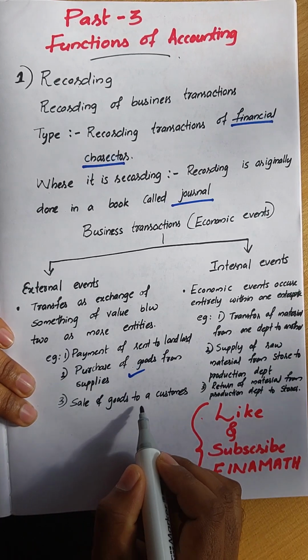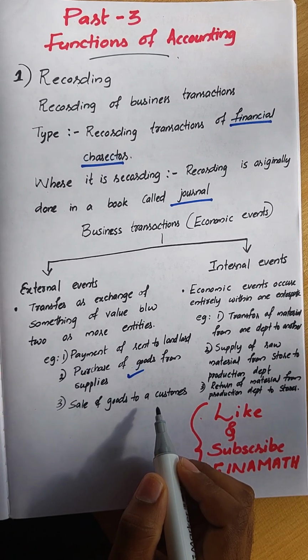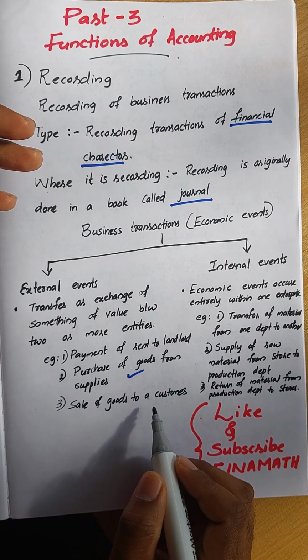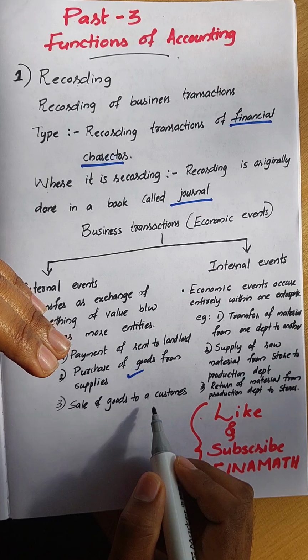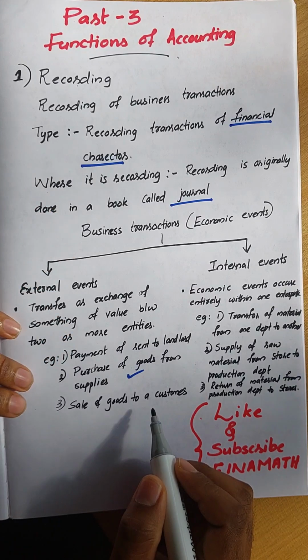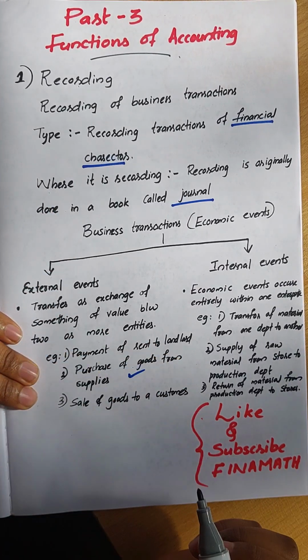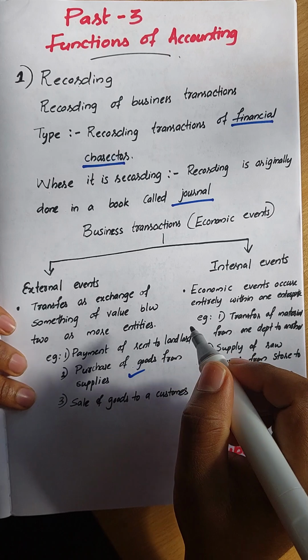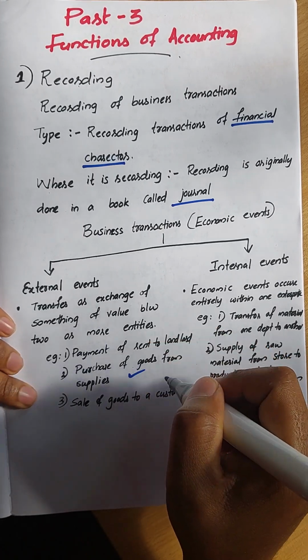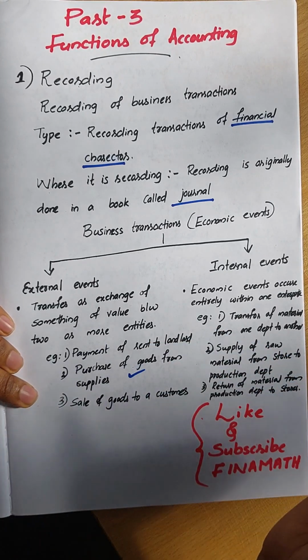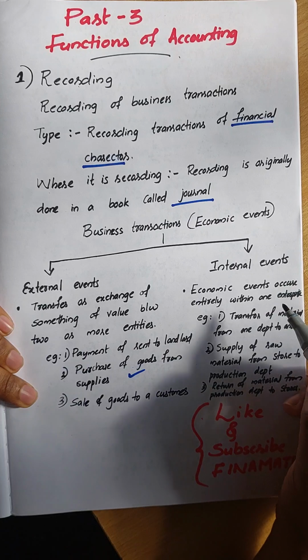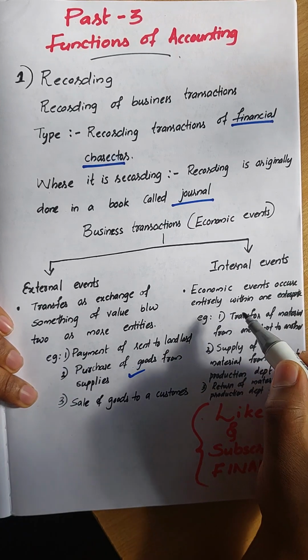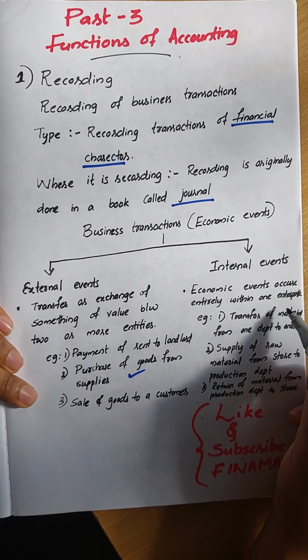And sale of goods to a customer. We have a product, we sell that product to the customer, and the customer makes the payment to us. It is between two different entities, so it comes under external events. If external events are like this, then what about internal events? Internal events are economic events that occur entirely within the enterprise.